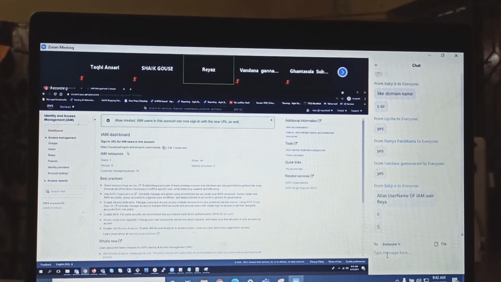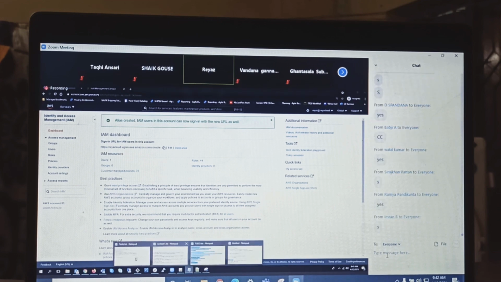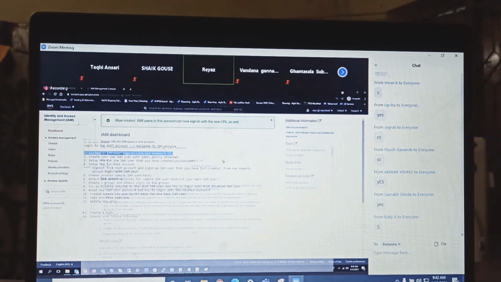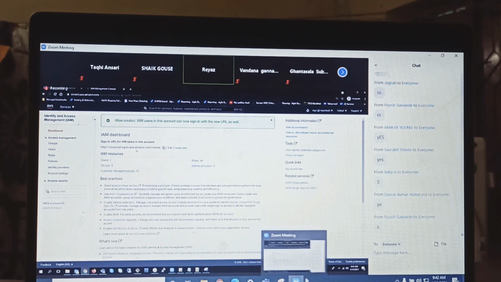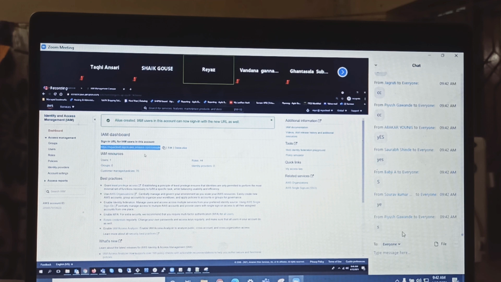Everyone? Don't worry, I have very step-by-step tasks. See here, this is the first task. Can you do it? Log into your root account, navigate to the IAM service, customize the IAM user sign in link and bookmark it. Can you do this? Number one, first task? Yes, possible easily. Nice. Now you have this IAM user sign in link.